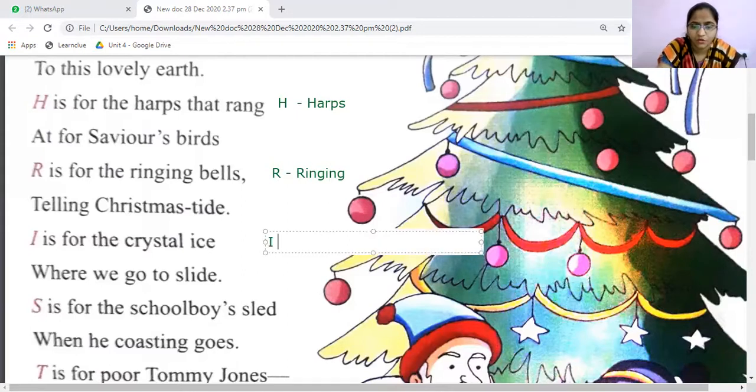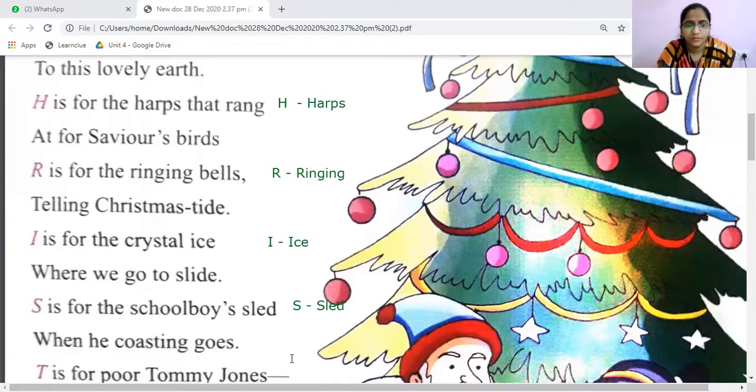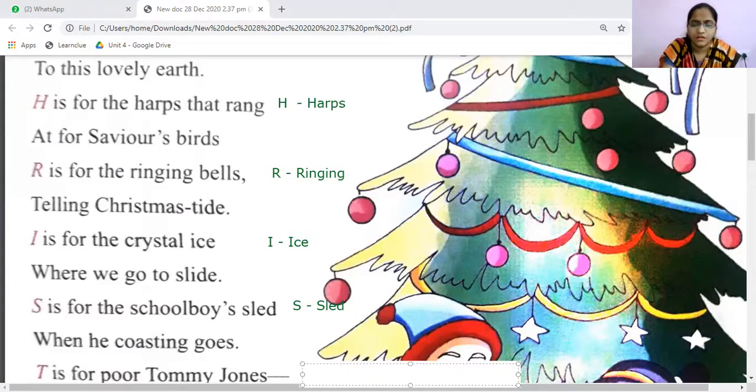Next, I is for ice. Next one, S is for sled. T is for what? Tommy Jones.